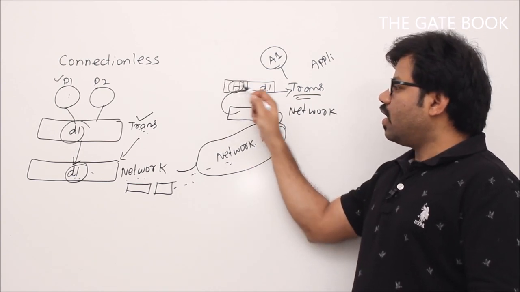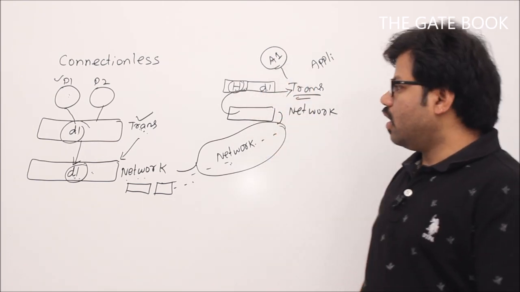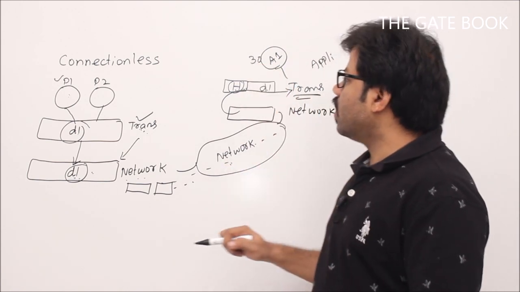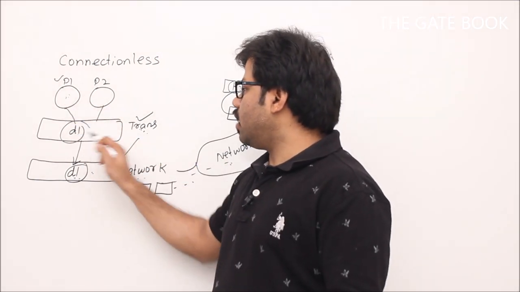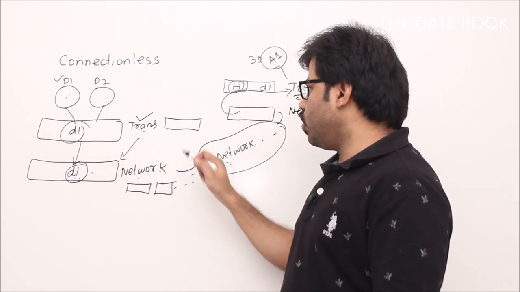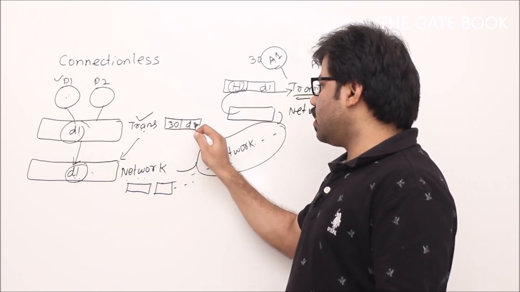By seeing that, it will understand that this is intended for application 1. Now here I will tell you the trick. Example, the port number is 30. Process number 1 says, my dear transport layer, you prepare a packet. How you prepare it is up to you, but this data should go to port number 30. How you do it doesn't matter.